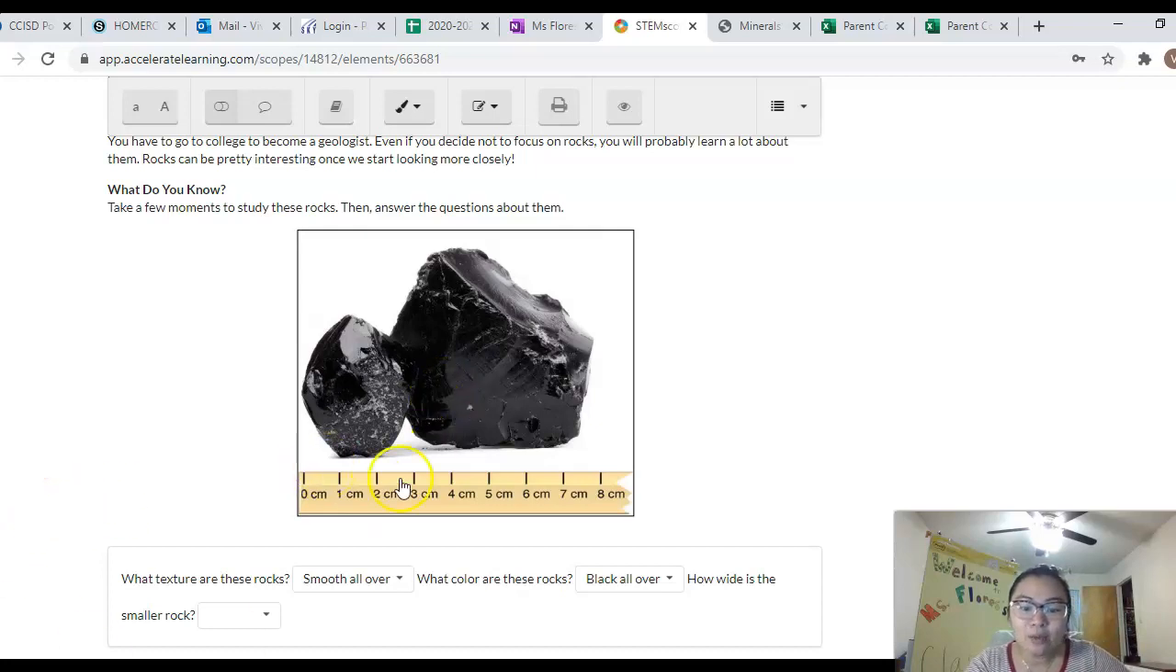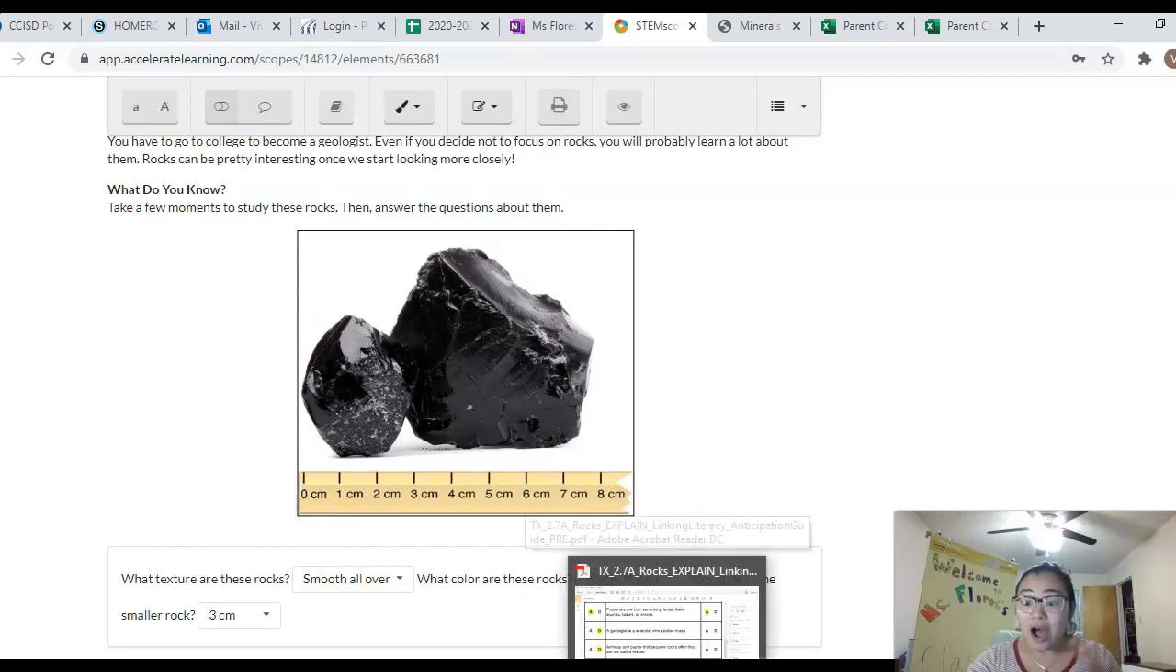And now it says, how wide is a smaller rock? So we have to look at the smaller rock. It starts at 0, and we have to see where it ends. So it's about 3 centimeters. And that's how you would look at the properties. Tomorrow's activity, we are going to get to be rock detectives, and we're going to be looking at some rocks and thinking about the physical properties for these rocks. I am super excited for our rock detective activity tomorrow.